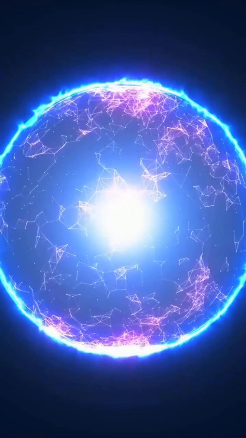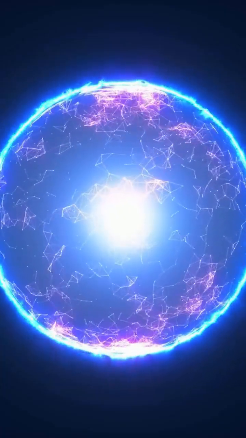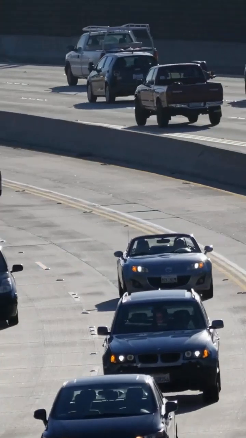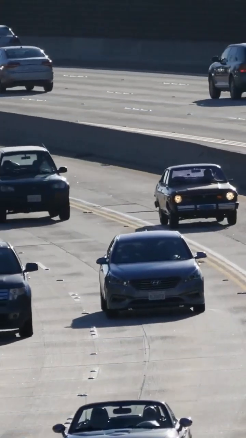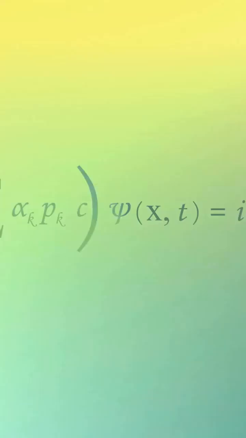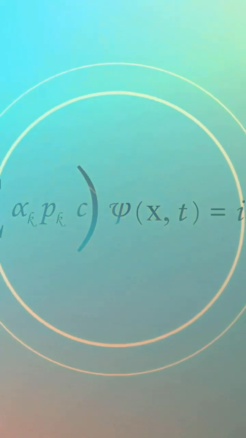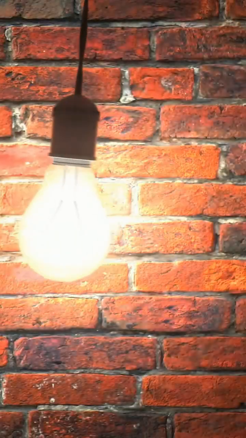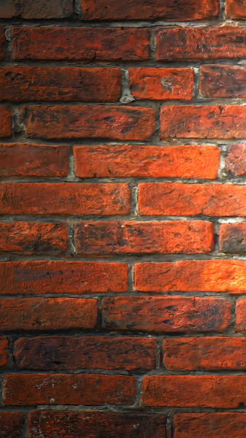In the realm of quantum physics, non-relativistic particles have a common wave. This wave emerges from solving the Schrödinger equation. Classical particles, however, don't have any associated wave. But when it comes to relativistic quantum particles, things get interesting. They have two waves, one common and one exotic. These waves are derived from Grave de Peralta's equations. Yet, the nature of these quantum waves remains a mystery.